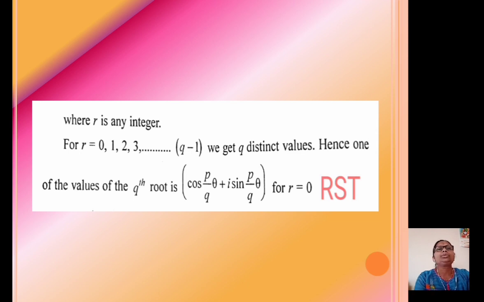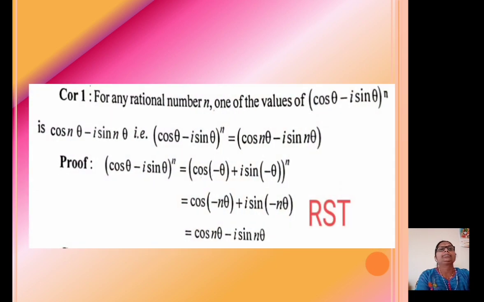For r equal to 0, 1, 2, 3 up to q minus 1, we get q distinct values. Hence, one of the values of the qth root is cos of p theta by q plus i sin p theta by q, for r equal to 0, 1, 2, 3 and so on.